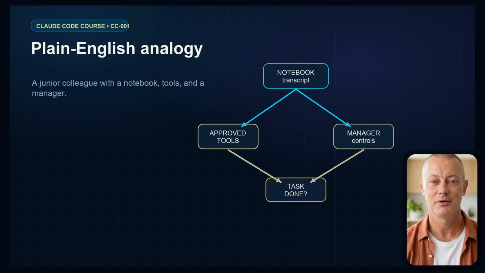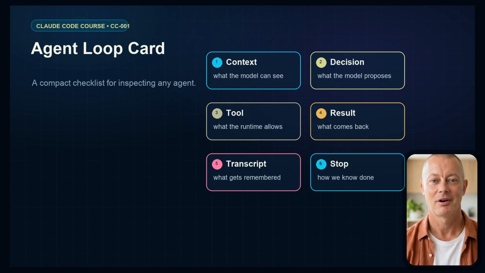Imagine a junior colleague with a notebook, a set of approved tools, and a manager watching the work. The notebook is the transcript. The tools are file reads, edits, commands, searches, APIs, and integrations. The manager is the orchestration layer, permissions, hooks, approvals, logs, and stop conditions. The colleague may be talented, but talent is not the whole system. The system is the loop plus the controls around the loop. That is how we should think about Claude Code.